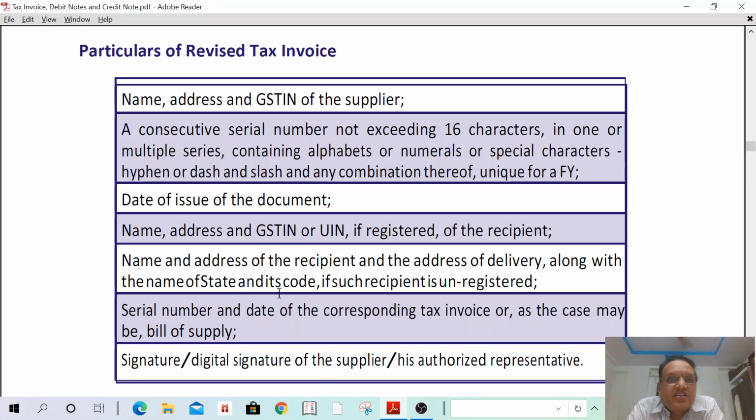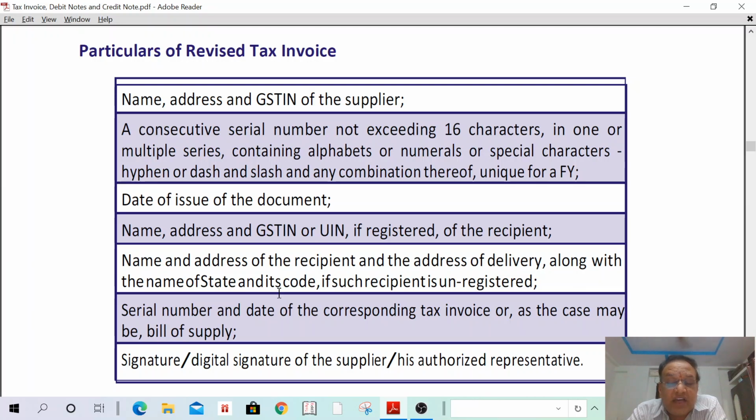What are the particulars of a revised tax invoice? It is almost the same as a tax invoice but with small changes. I can read. Name, address and GSTN number of the supplier, same. A consecutive serial number not exceeding 16 characters, that is also same. Date of issue of the document. Name, address and GST number if registered of the recipient. Name, address of the recipient and address of the delivery along with the name of the state code if such recipient is unregistered, that is also mentioned in a tax invoice.